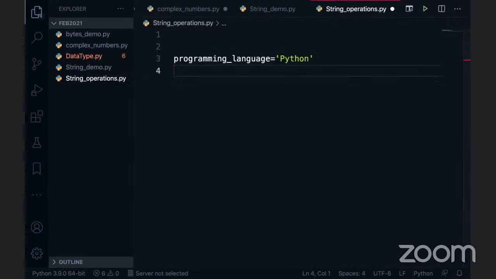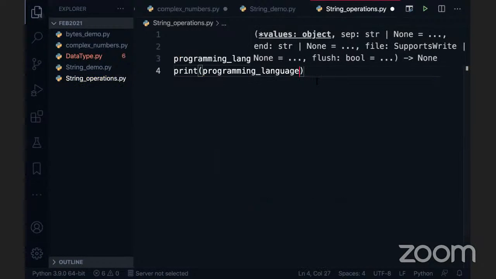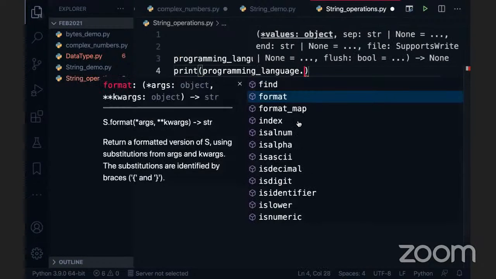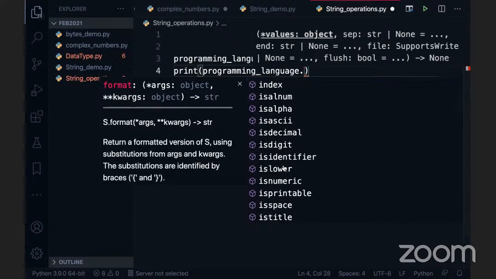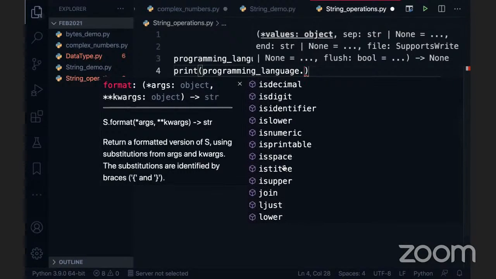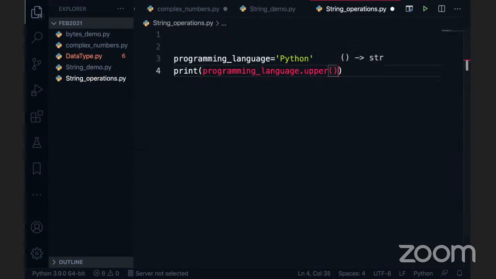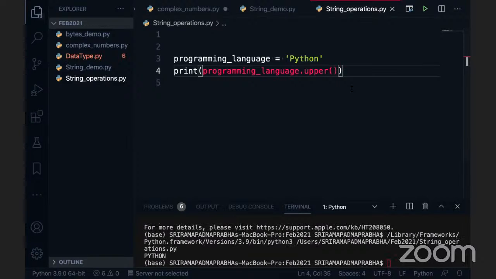What I'm going to do is convert this into uppercase. There are very simple functions for that. I don't want to invest time here to discuss it, but if you put the dot and press control enter, you see a lot of functions here: capitalize, casefold, center, count, encode, endswith. There are so many functions. Some are very straightforward, guys. For example, if I want to convert this string into upper, I can use the upper function. There is no point investing time here to understand this in depth. So let me print this. We can see this is converted into uppercase.